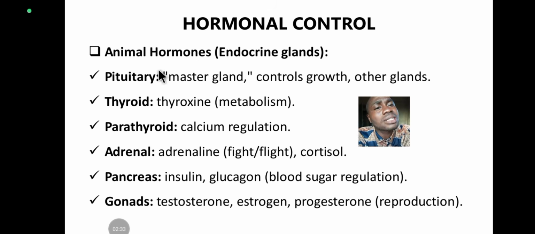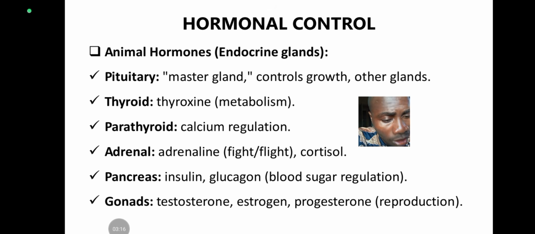Now let's look at animal hormones. In animals, hormones are secreted by endocrine glands. It is endocrine glands that secrete these hormones directly into the bloodstream to go and cause an effect in a particular place. A hormone is a chemical messenger. If you send a hormone to make my nose big, it will not touch my eye or my mouth. Only my nose, it will act on. You send the chemical messenger, and it goes to that place.